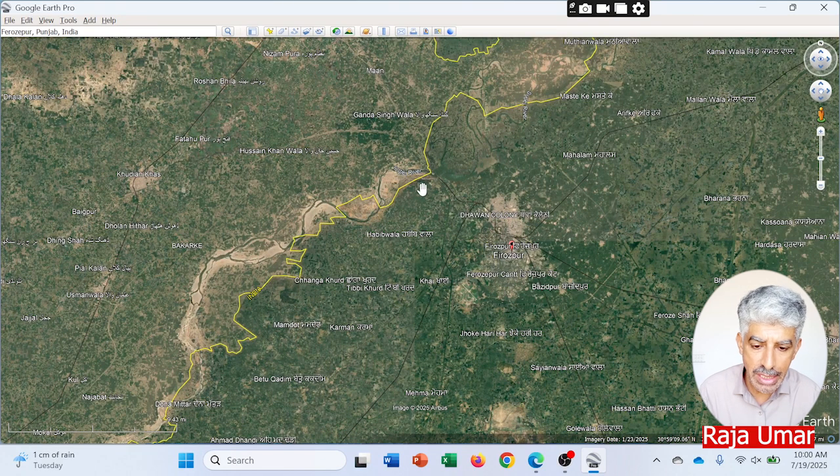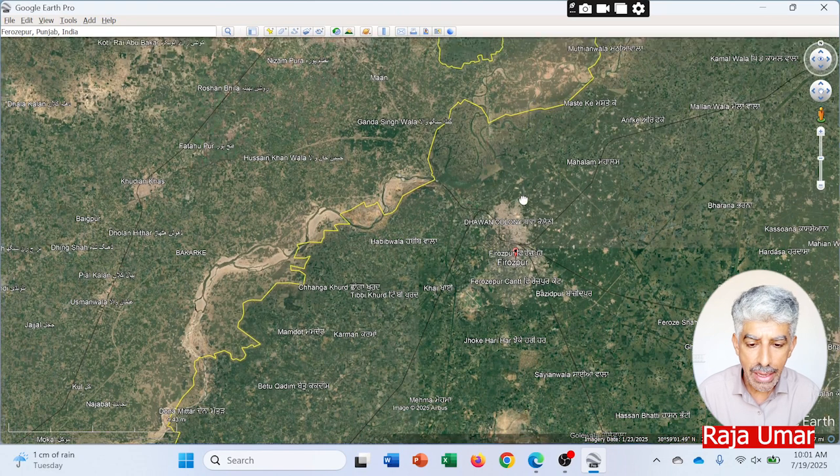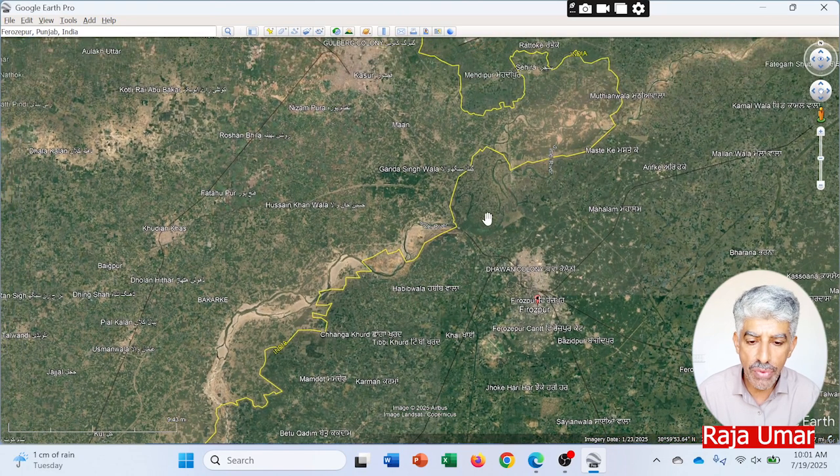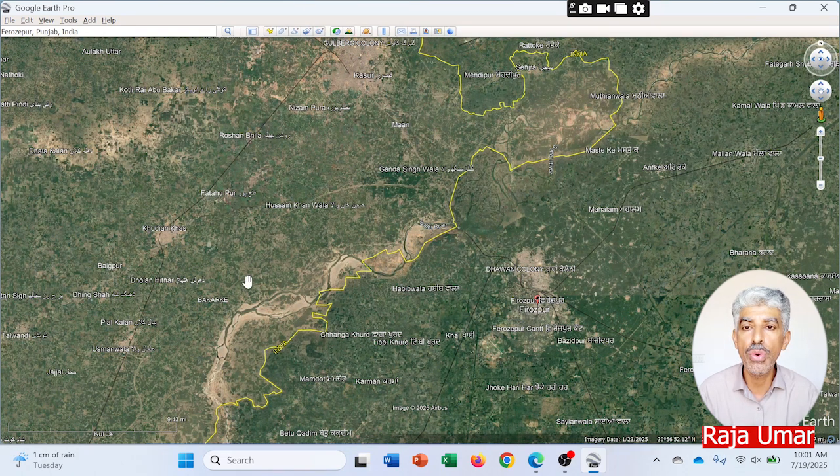So this is Ferozpur, and this is the whole Ferozpur Tehsil, which was given to India, and it was again a Muslim majority area. By awarding Ferozpur to India, India stopped the waters of river Sutlej in this area, so as to make Pakistani lands barren, so that Pakistan would not be able to grow good crops.